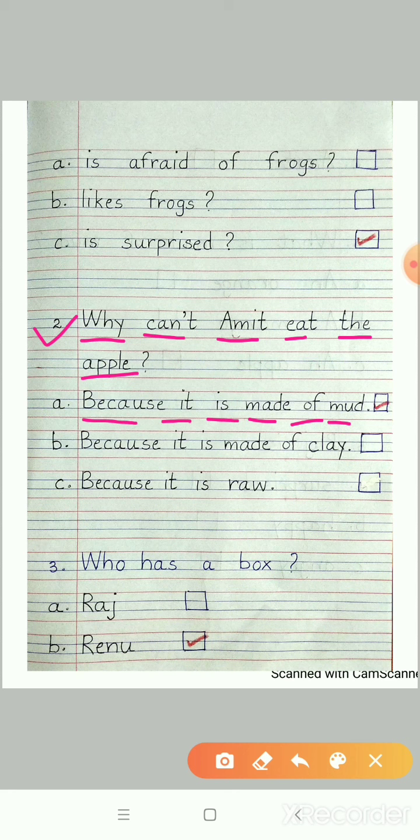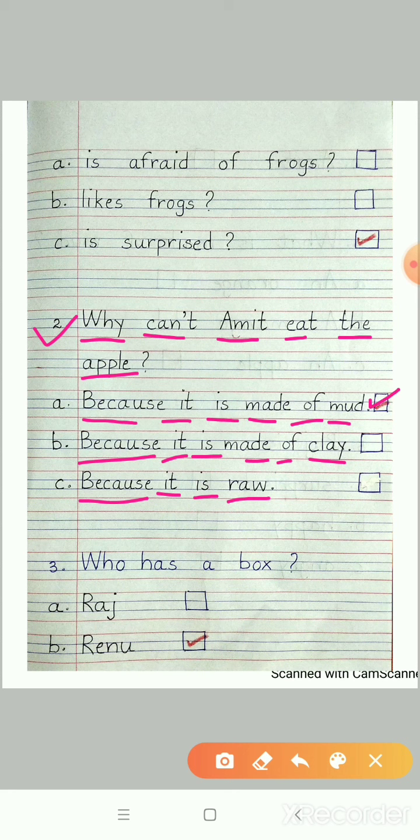The second option is because it is made of clay. And the third option is because it is raw. Raw means which is not ripe. Ripe means pakka. And raw means kacha. So the answer is because it is made of mud.